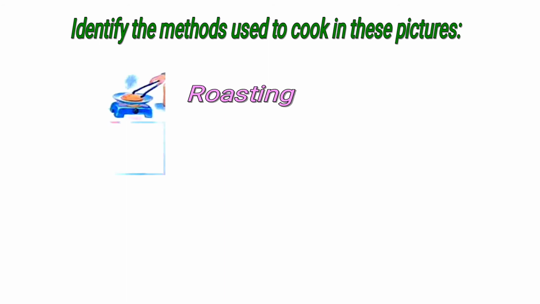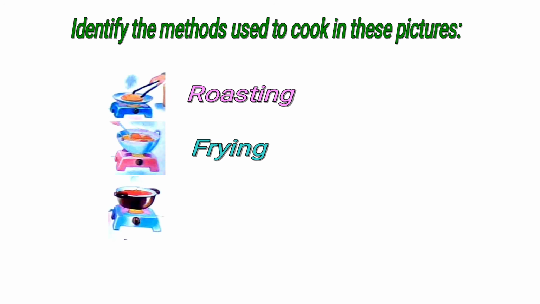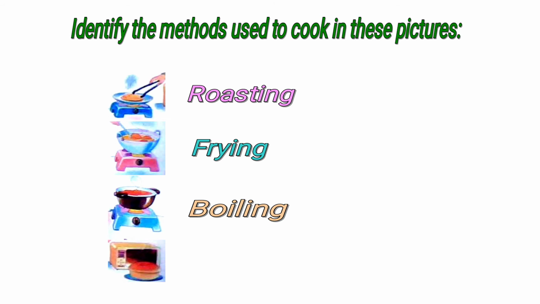So now identify the methods used to cook in these pictures. So which is this method? Yes, roasting. This is frying. Here comes the boiling. And it is baking.